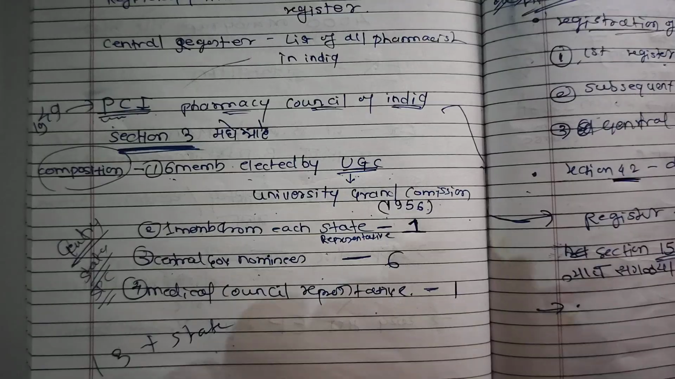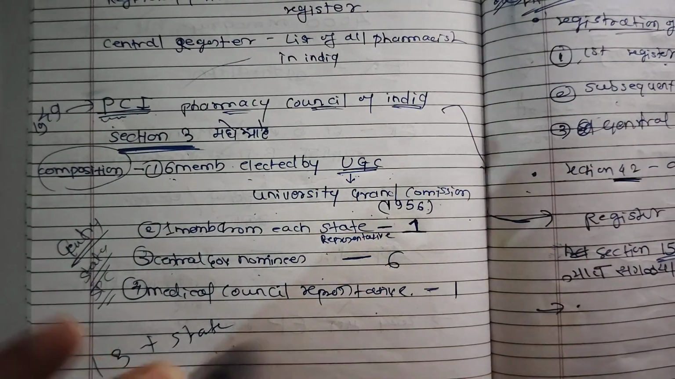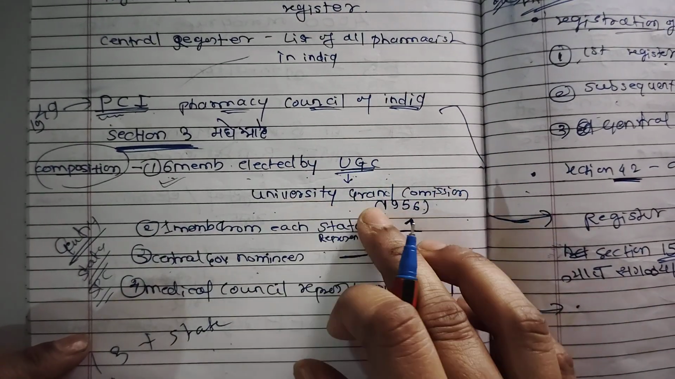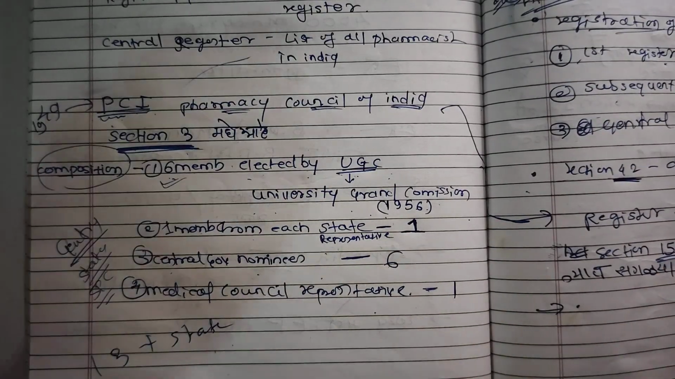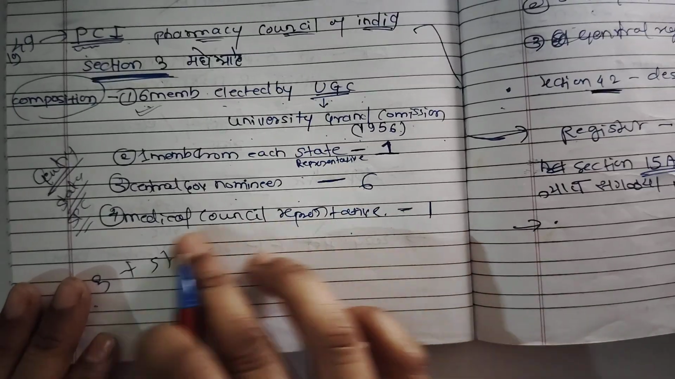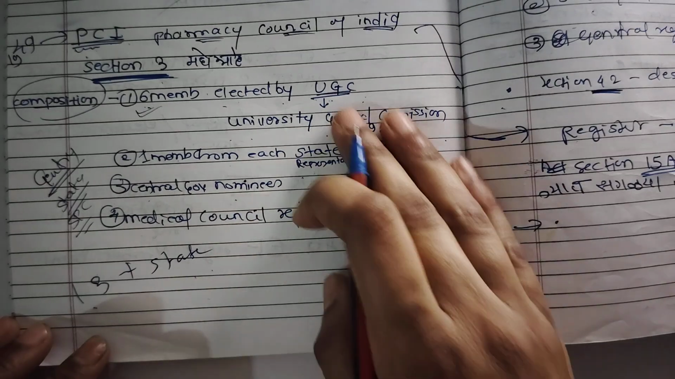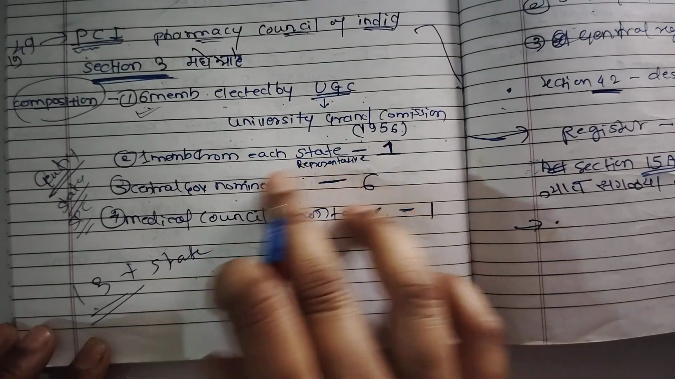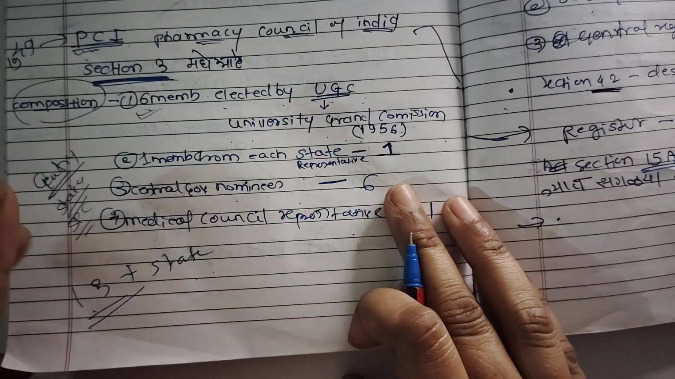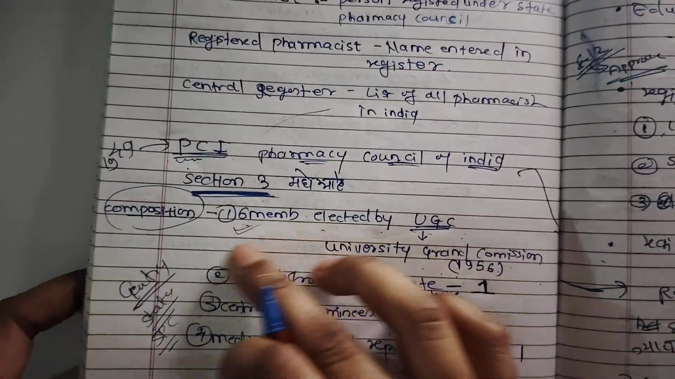Pharmacy Council of India comes under section number 3. There are a total of 13 plus state members. First of all guys, 6 members are elected from UGC, that is the University Grants Commission. After that, 6 members are nominated by the central government, and 1 member is a medical council representative. So 6 plus 6 plus 1 is equal to 13 plus state members. There should be 1 member from each state representative. Okay, so this is the PCI committee, which comes under section number 3.